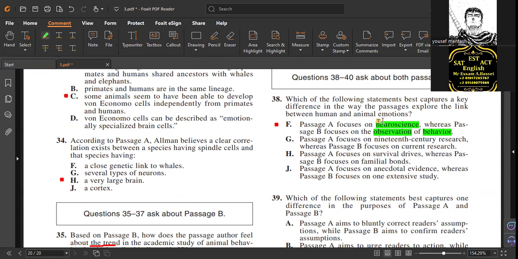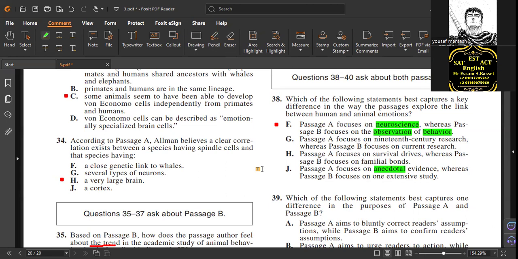Look, first. And how about J? On anecdotal. Anecdotal means just a personal story from the writer. The writer gives you a personal story to prove his idea. But there is no anecdote here. It's science. But doesn't science ever have an anecdote? No, it can. Perhaps he tells you a story of experimentation. He traveled, for example, and then tells you a story about the experiment and what happened. So it depends on the text itself.